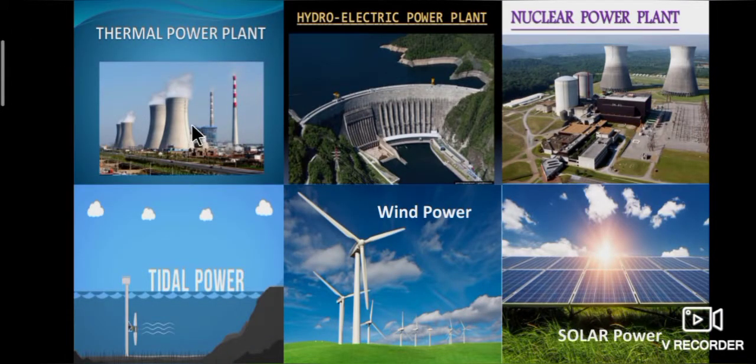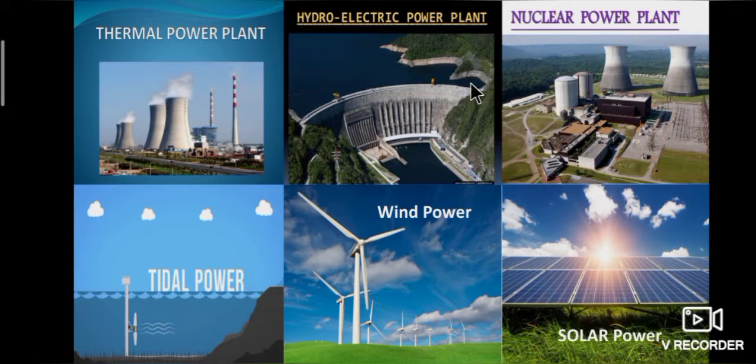In thermal power stations, coal is used as fuel and electricity is produced. Second one, hydel power, that is hydroelectric power plant. In a hydroelectric power plant, water from the dam is the source to produce electricity.